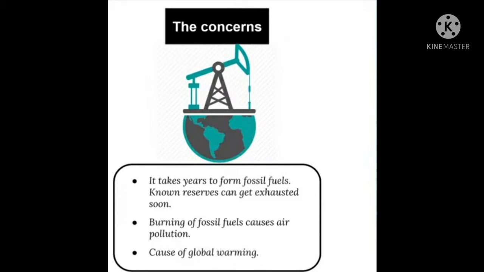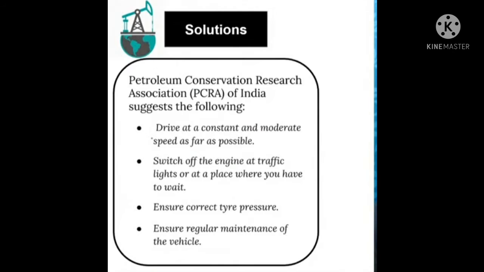We know that coal and petroleum are fossil fuels. It required millions of years for dead organisms to get converted into these fuels. On the other hand, the known reserves of these will last only a few hundred years. Moreover, burning of these fuels is a major cause of air pollution. Their use is also linked to global warming. So, what are the solutions to conserve the exhaustible natural resources?